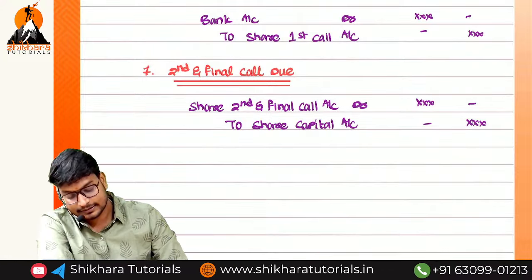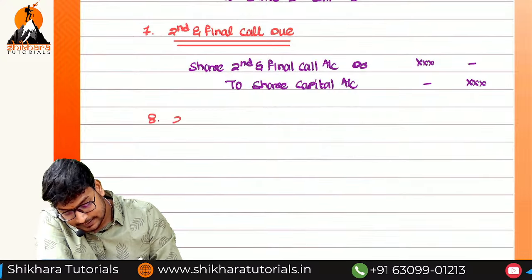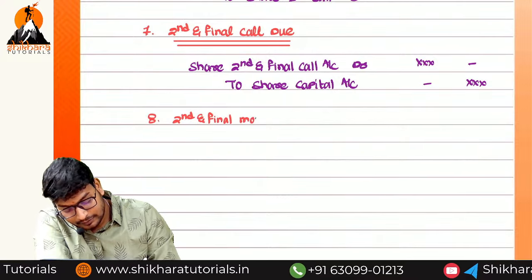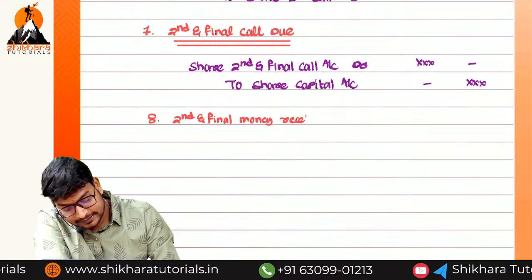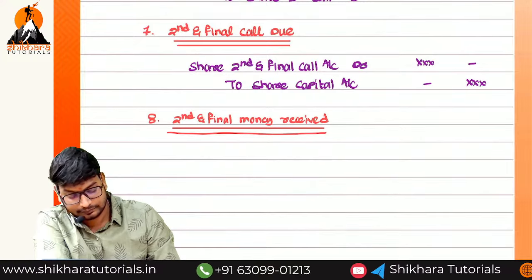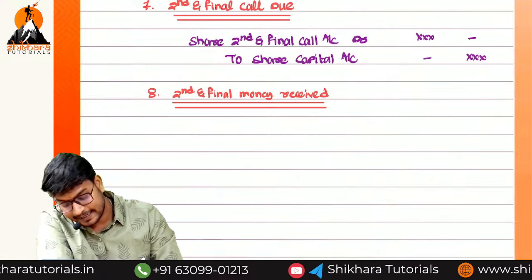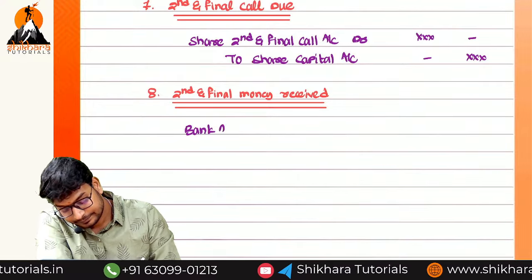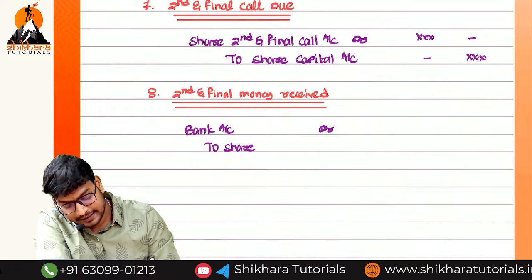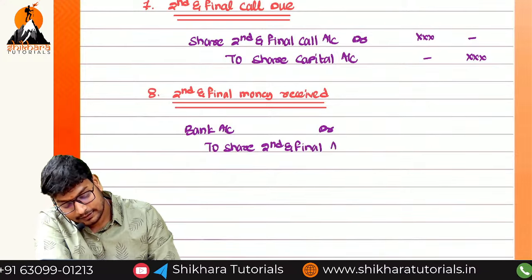Okay na? What is the final entry, amma? 8th one. Second and final call money received. So what is the entry for this one? Can you guess? Bank account debit to share. Which account we need to cancel, ma? Share second and final call account.